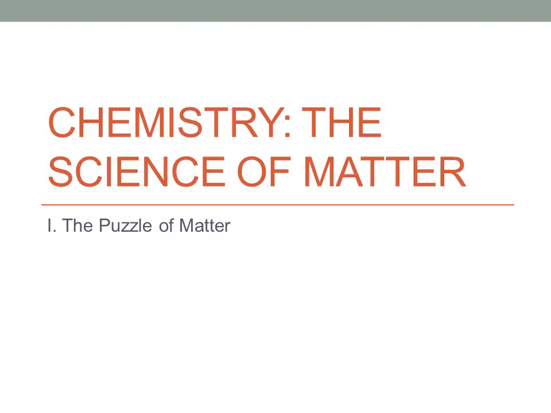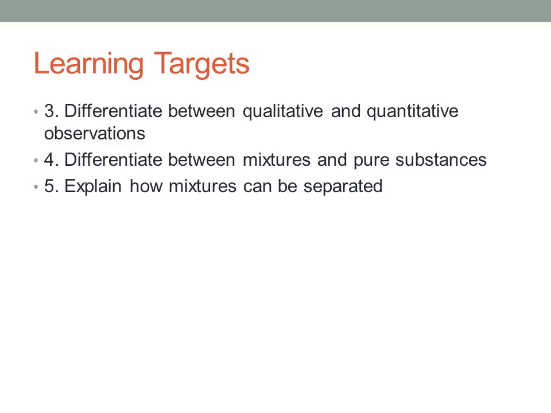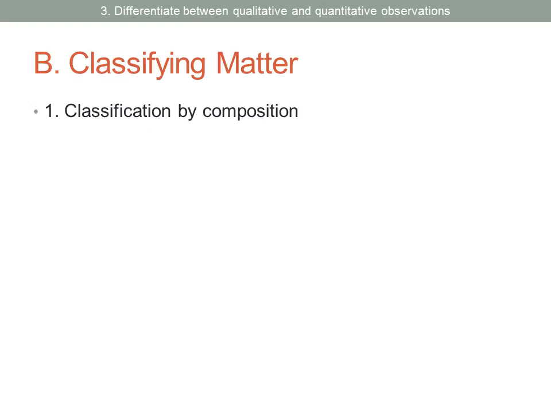The next video in the puzzle of matter is on classifying matter. There are three learning targets we want to hit in this video. The first of which, we want to be able to differentiate between qualitative and quantitative observations. Whenever we classify matter by composition, we could do that in a qualitative way or a quantitative way.